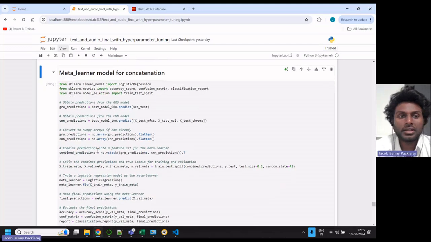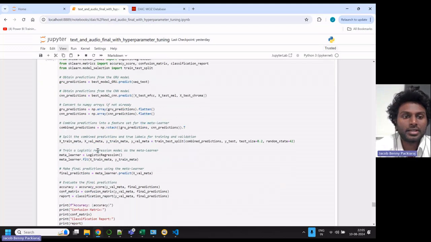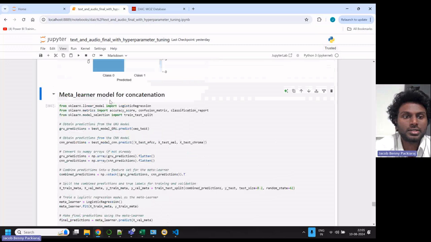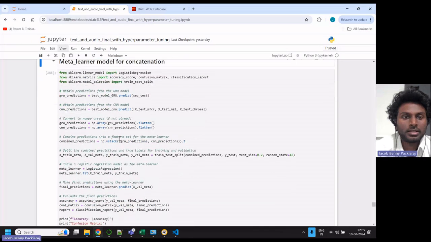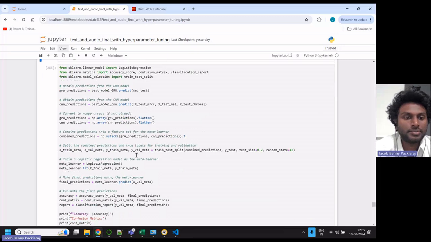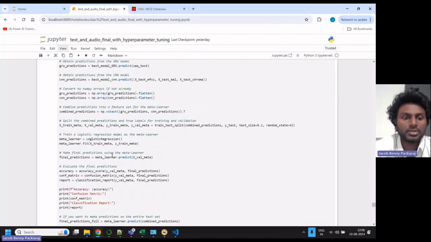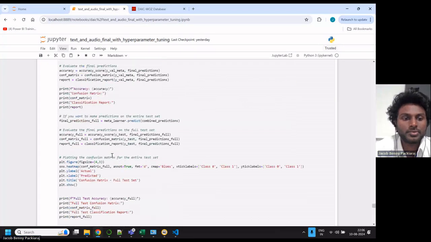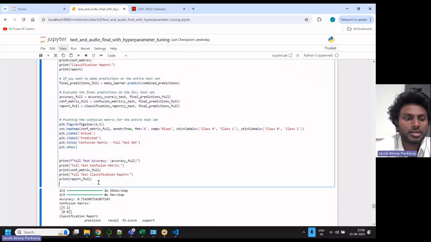This is to concatenate the audio and the text modality. I have used a meta learner, trying logistic regression and gradient boosting, to see whether a combination of the models gives a better classification.